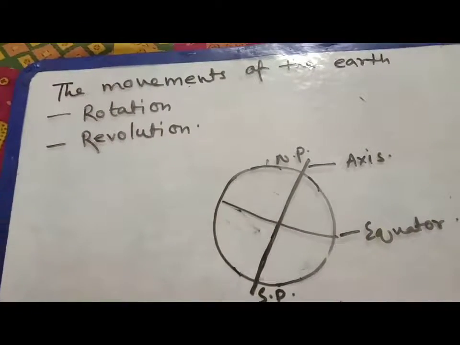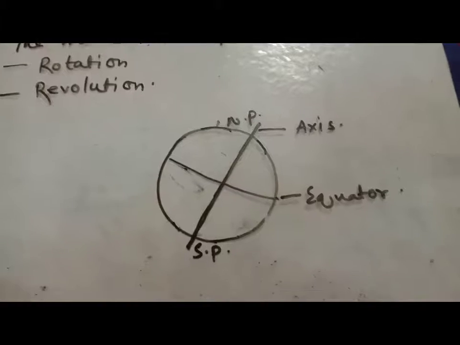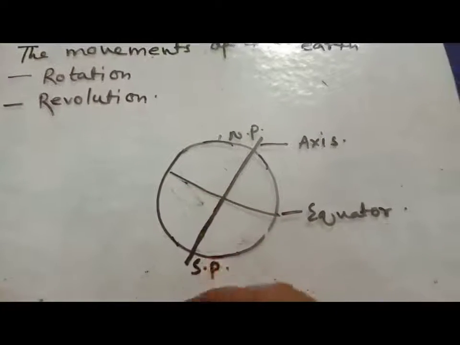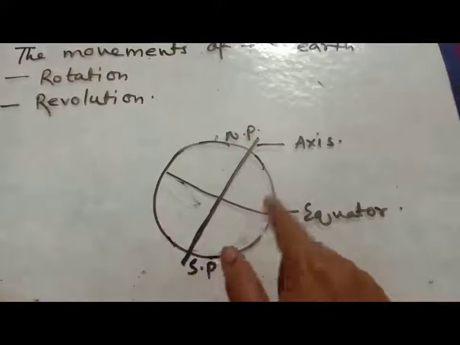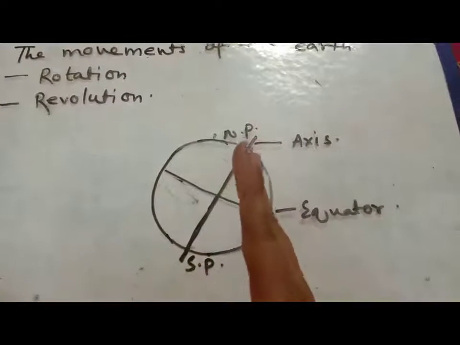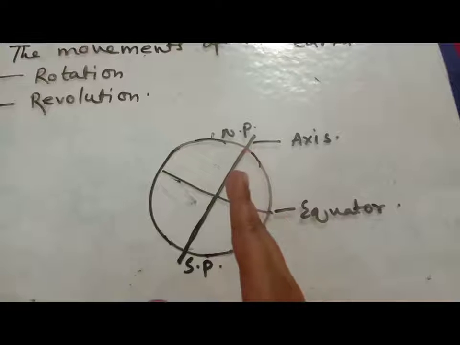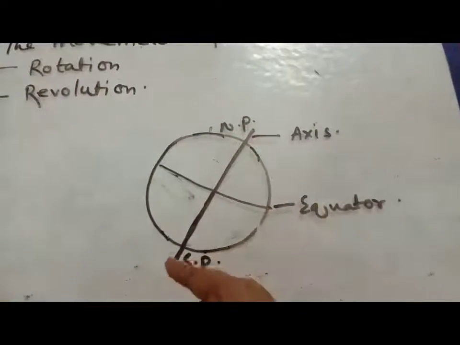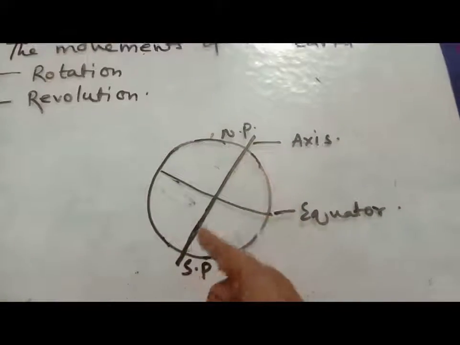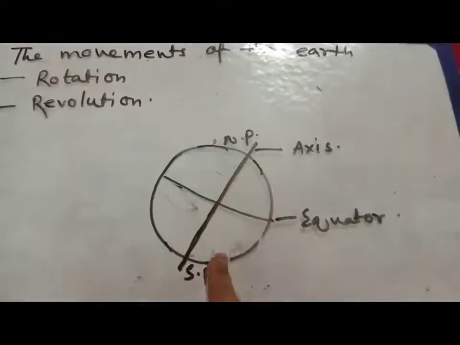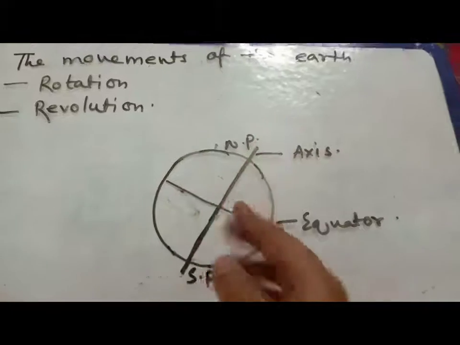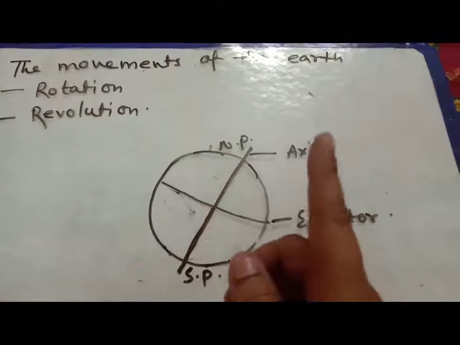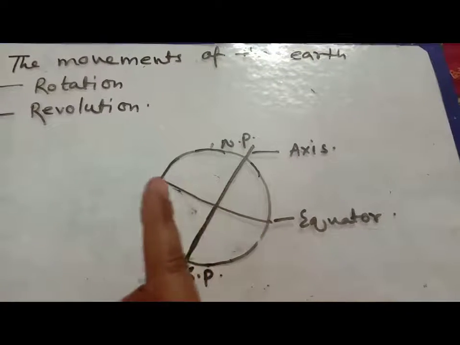Another thing, I tried to draw our earth, and you can see the earth is not straight, it is rotating on its axis. And this one is the axis. Clear? You can see the axis is not straight in this way, it is just tilted, and here it is the north pole, and this is the south pole. So in this way the earth is rotating on its axis.